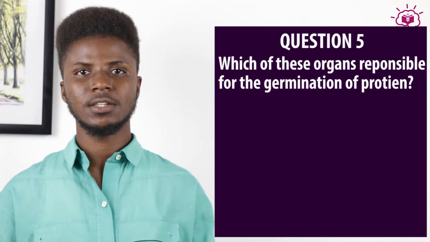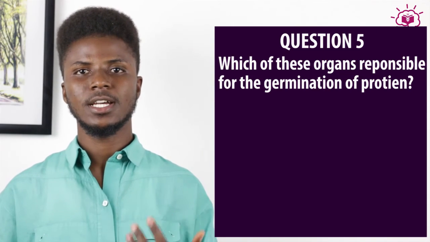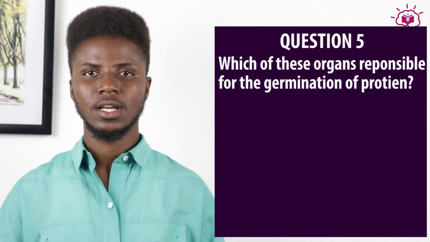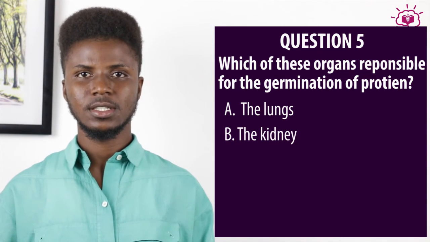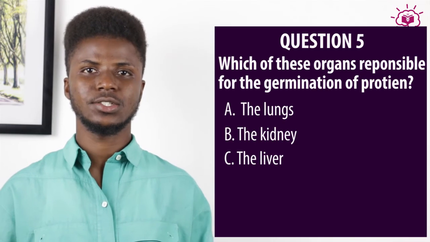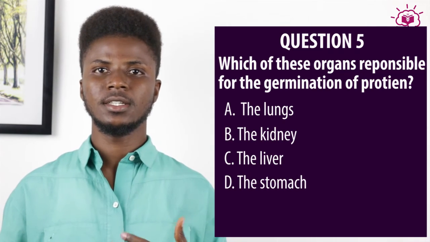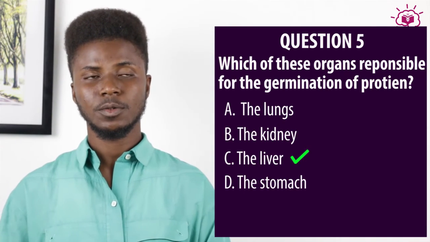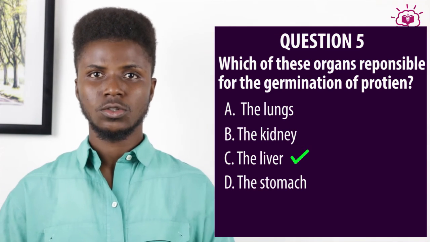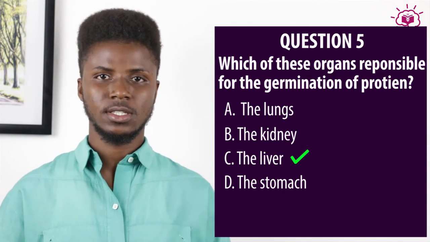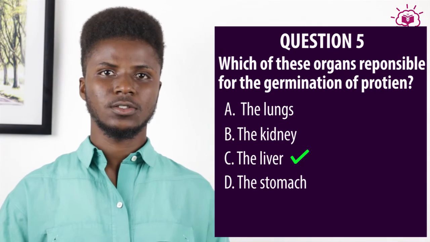It states, which of these organs is involved in the deamination of protein? A. The lungs. B. The kidney. C. The liver. And D. The stomach. The answer is C, Liver. The liver does the deamination of protein, changing it to urea before transporting it to the kidney for excretion.